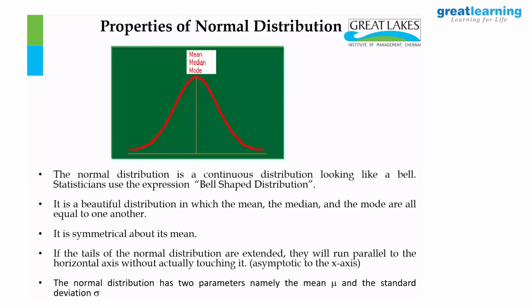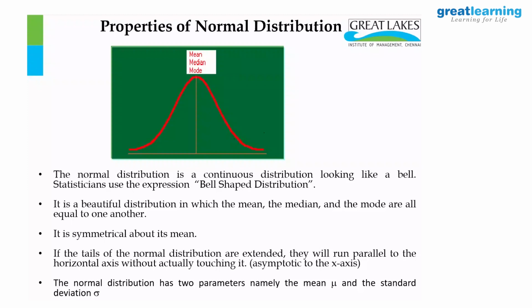Mean, median, mode. The one and only distribution where, first of all, mean, median, mode are all equal. Of course, it is a continuous distribution. You can handle fractions as one property, but mean, median, mode are all friendly with each other, all equal. The tallest point is the mode, the arithmetic mean is the mean, mu, and the median is the middlemost, which divides this into two parts. Therefore, median is equal to mean is equal to mode.